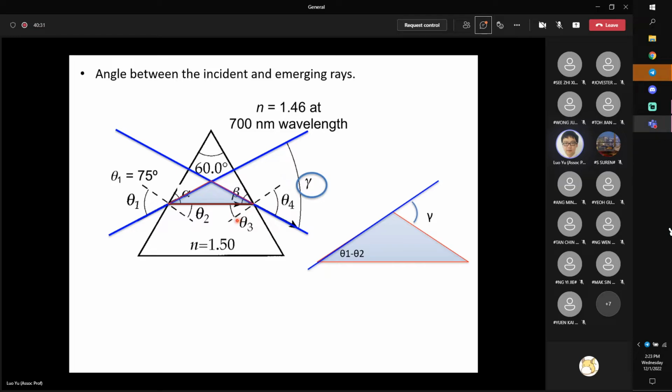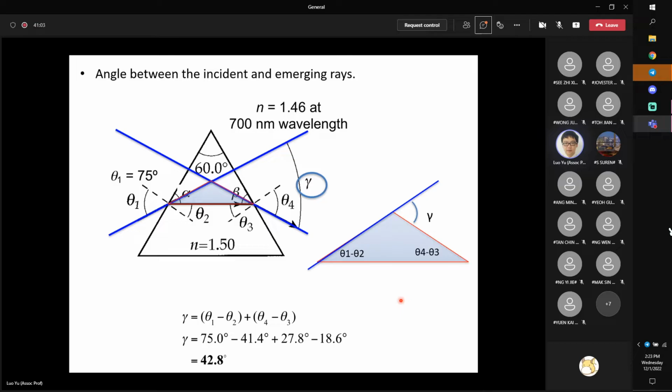Now we look at the angle between the dashed line and the solid line. The angle between the blue and the dashed line here should be theta 4. Then theta 4 minus theta 3 is the bottom right angle. Then gamma is the summation of these two angles. I should have gamma equal to theta 1 minus theta 2 plus theta 4 minus theta 3, which is 42.8 degrees.